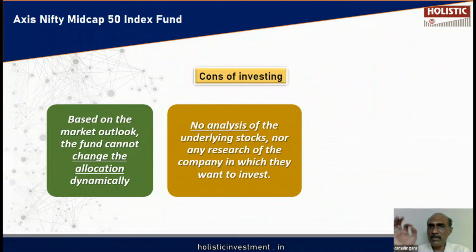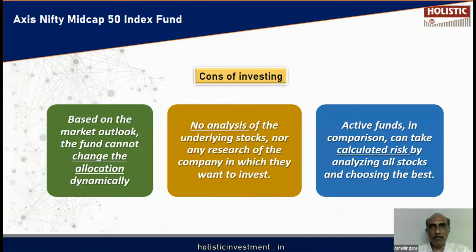These are all the 50 stocks. This is the weightage. They will blindly go and buy the entire 50 stocks in the same weightage without having any second thought. No analysis is done. So it is a blind risk an investor is taking. Whereas in the actively managed fund, the fund manager has got a higher potential, better opportunity to take calculated risk. He can do all the analysis and choose a stock. So taking calculated risk is possible only with an actively managed fund and not with an index fund.